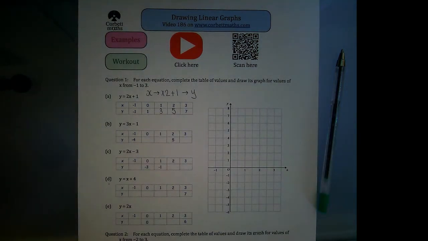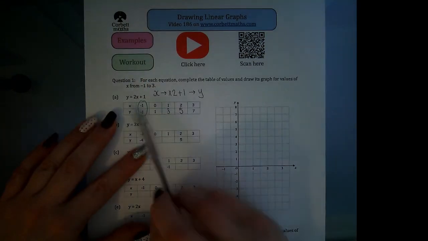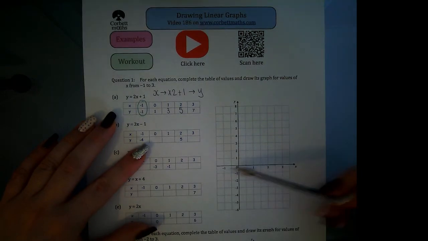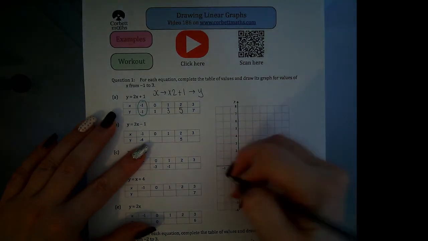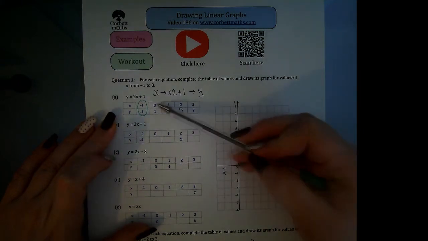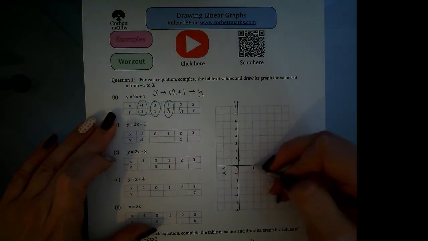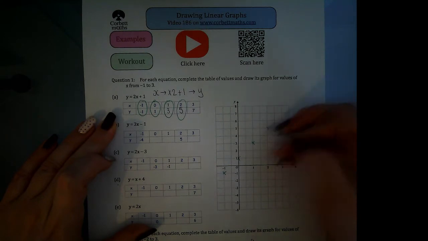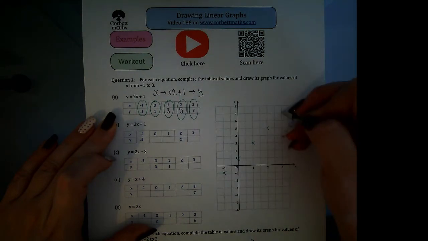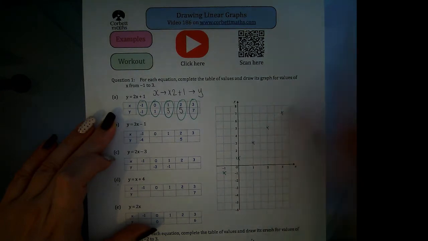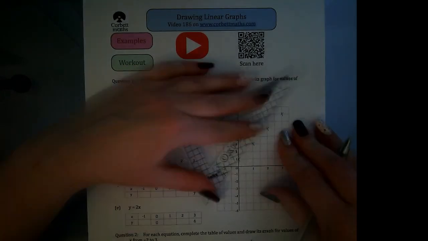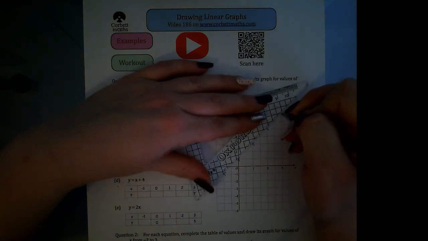So we've completed our table of values. Then what we have here is a set of coordinates. So this is -1, -1. So on my graph, go across to -1, down to -1. 0, 1. 1, 3. 2, 5. And 3, 7. And you can see they are in a perfect straight line. So we must have done this right. And then we can join them up. So that is A.